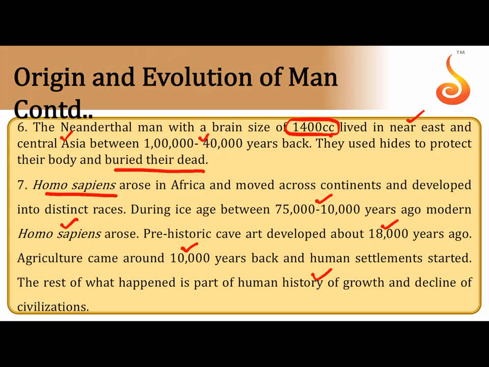So you have to remember the major fossil forms like Homo habilis, Homo erectus, Neanderthal man, Homo sapiens, and the earliest ones, Dryopithecus and Ramapithecus. It is very important for you to also remember the cranial capacities.